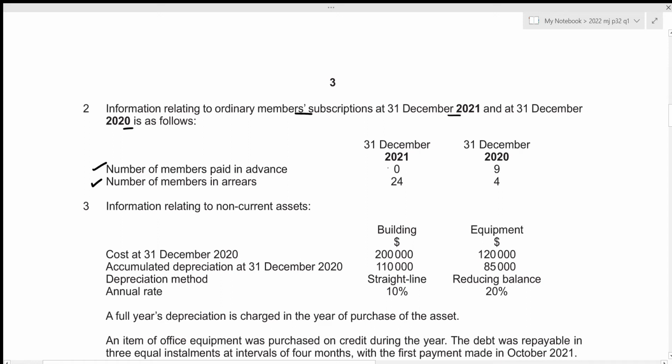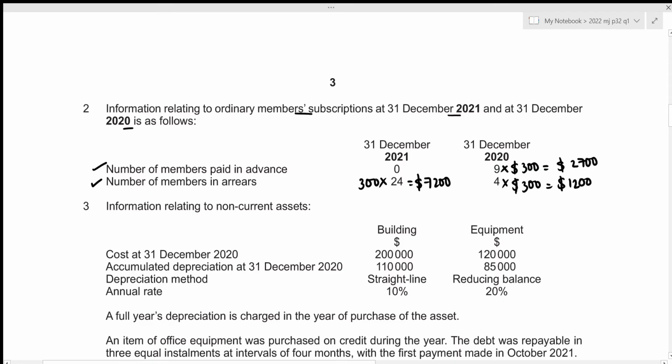So for 0, that is just going to be 0 times 300, which again results in 0. For 9 members, that will be 9 times 300, which results in the amount of 2,700. Then for 24, that will be 300 times 24, which results in the fees of 7,200. And for 4, that will be 4 times 300, which results in 1,200.